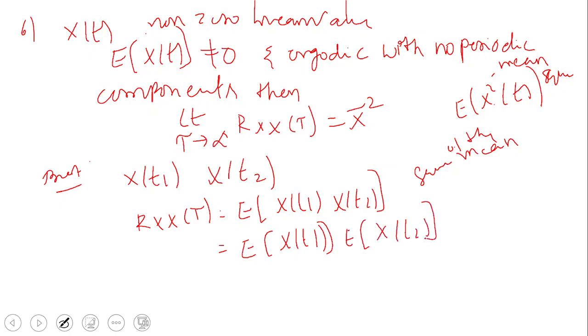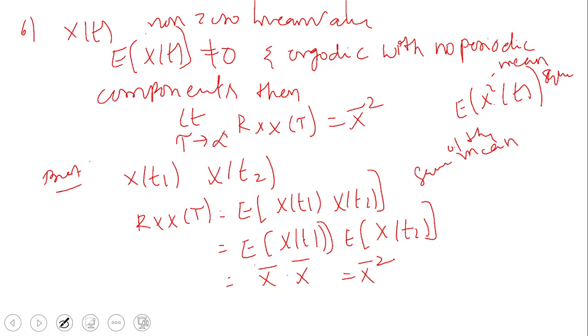So when there are no periodic components, as tau tends to infinity, the random variables x of t1 and x of t2 become independent. When the two random variables are independent, we can say that E of xy is equal to E of x into E of y. Now we said ergodic. Ergodic means the mean value, that is E of x of t, can be written as x bar. This is also equal to x bar, whichever random variable, t1 or t2. So x bar into x bar can be written as x bar square. Therefore,